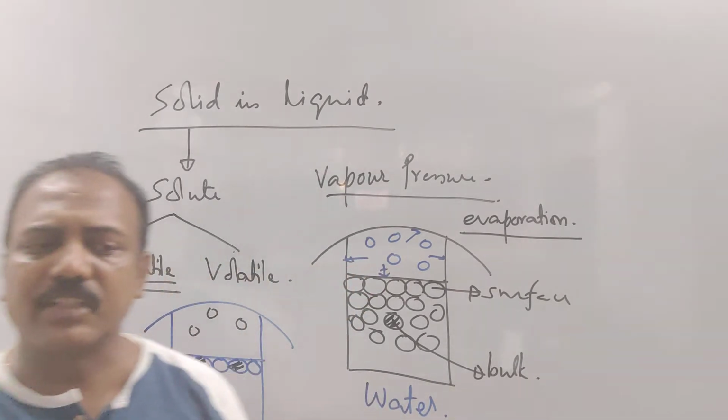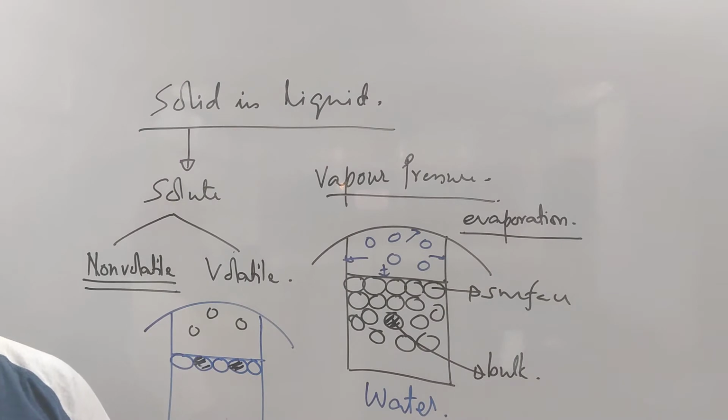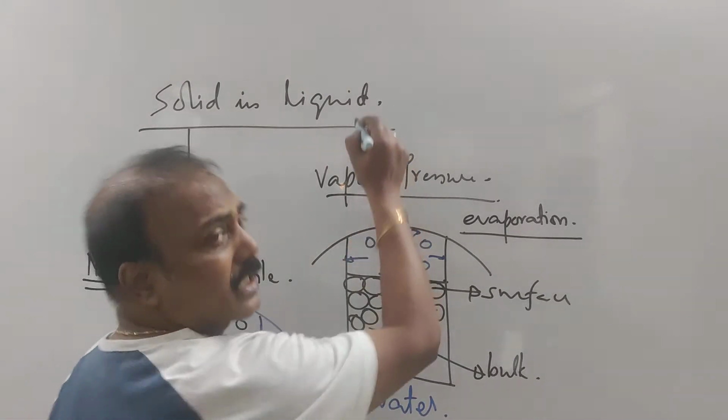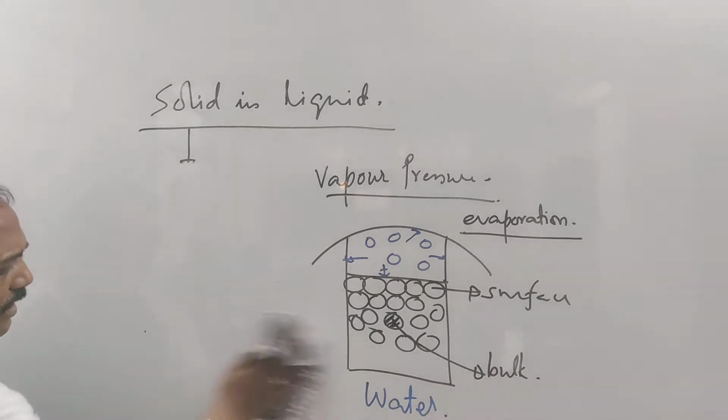Yes? That is denoted by a graph known as the vapor pressure curve. We call it the vapor pressure curve. Okay? So how does it look? See, how does the vapor pressure curve look? It looks like this. Simple.